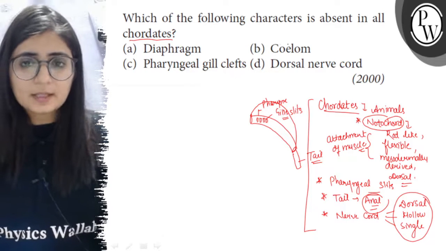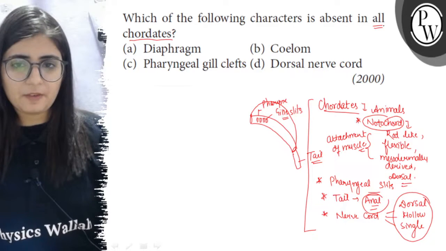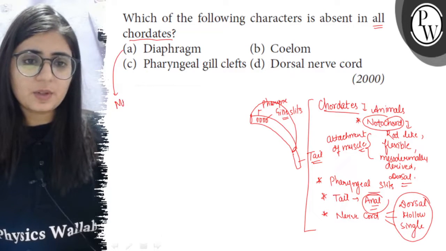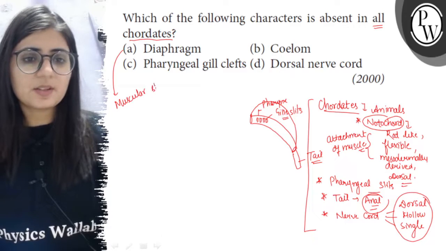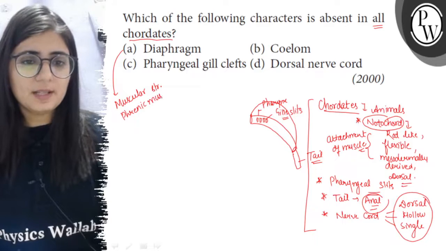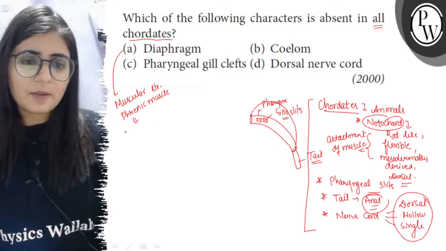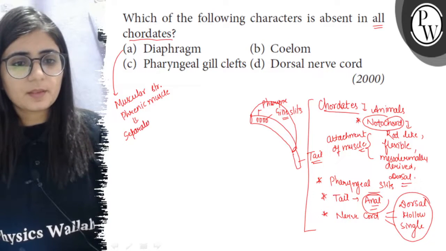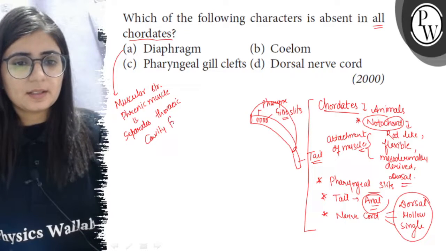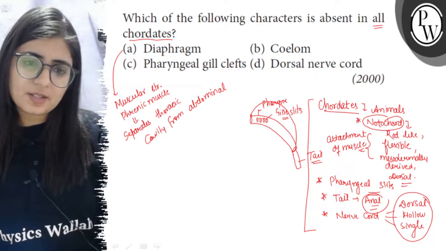Now let's see that all chordates, when we say all chordates, it means no chordate should be left. Okay, so presence of diaphragm. So diaphragm is a muscular structure, it is a muscle, also known as the phrenic muscle, and this muscle is present between the thoracic and abdominal cavity, or we can say it separates thoracic cavity from abdominal cavity.